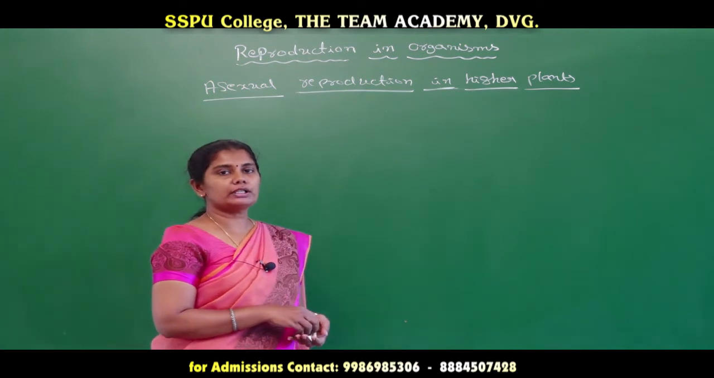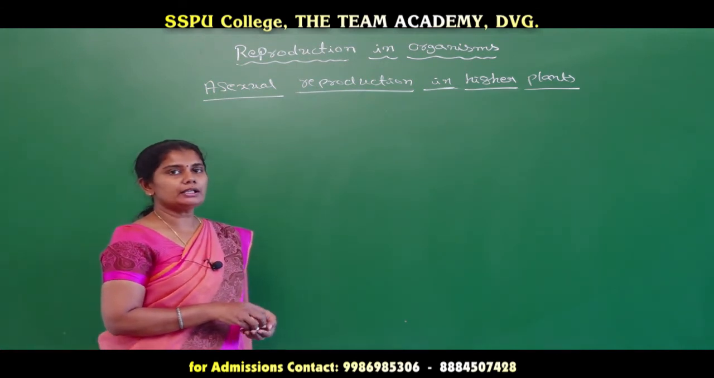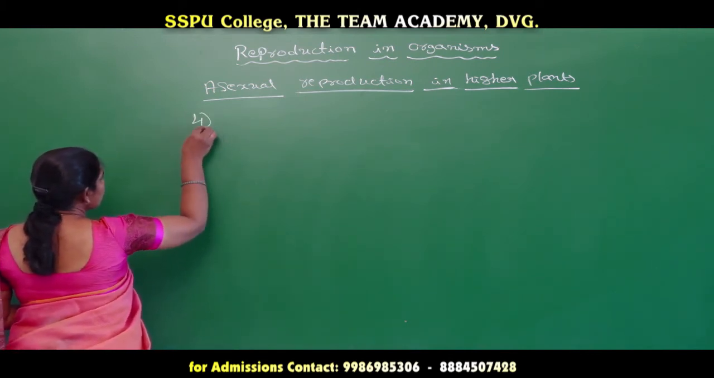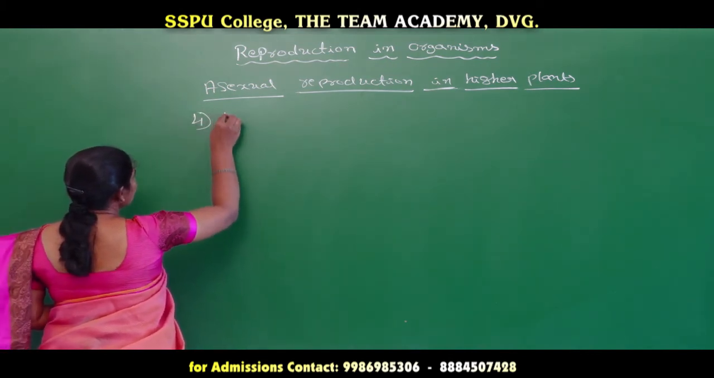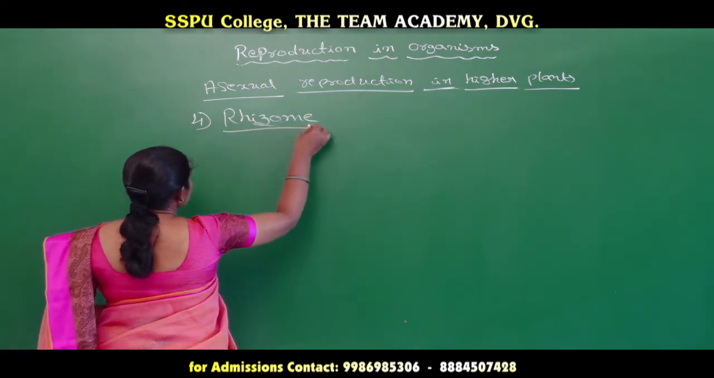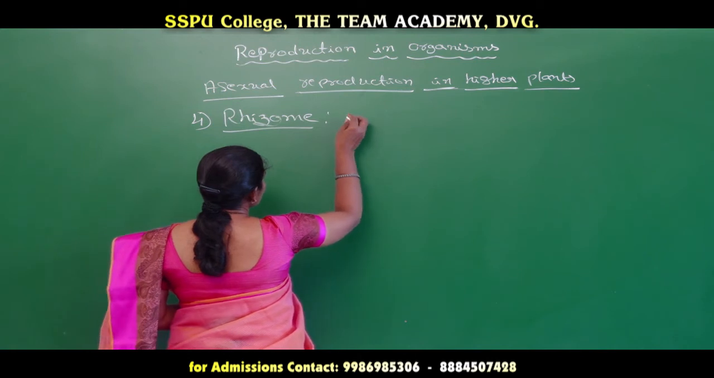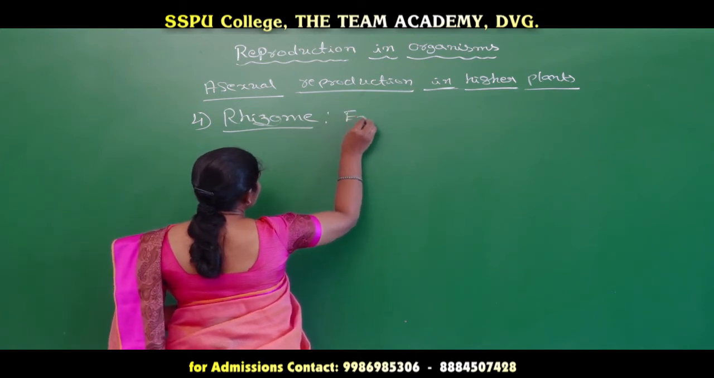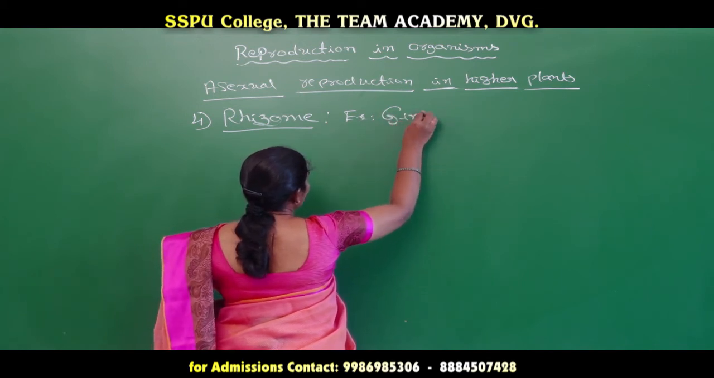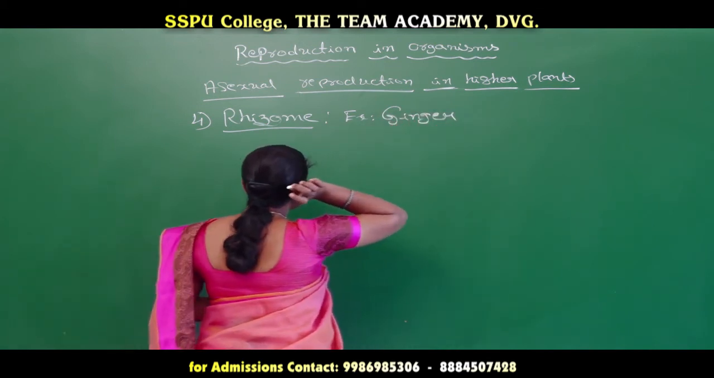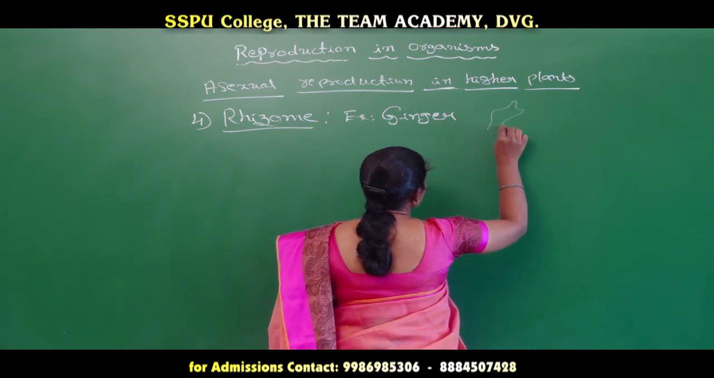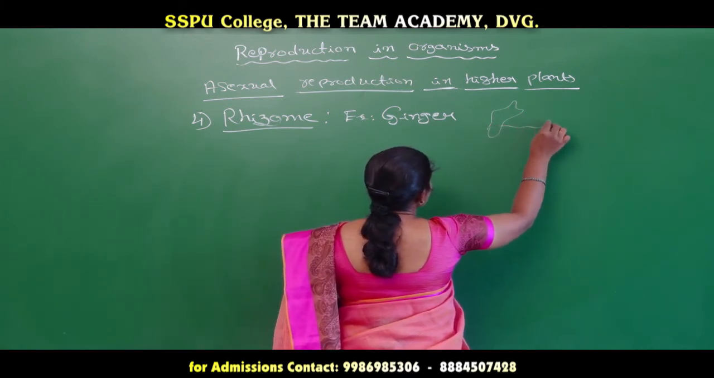Okay, let us move on to the next type of stem which is helpful in vegetative propagation. The fourth type of stem is nothing but the rhizome. The example for rhizome is ginger. When we observe the ginger, we can see the structure like this,